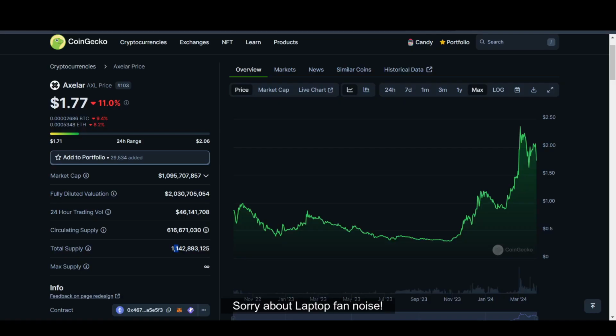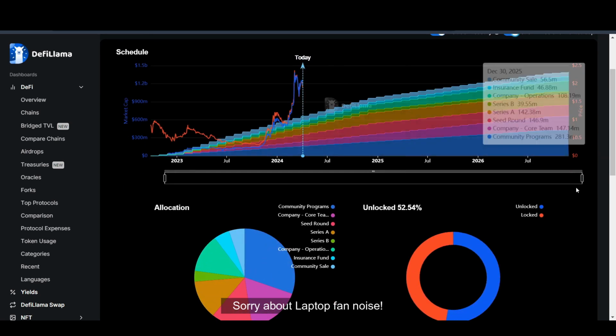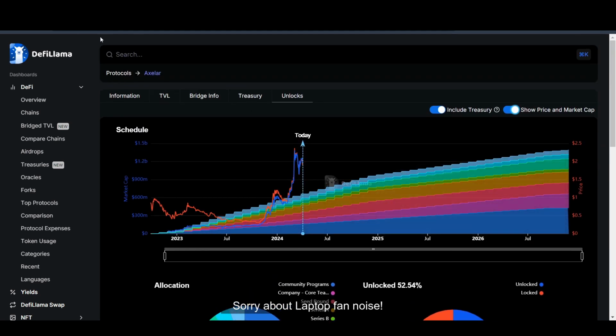But we still need to be extremely careful when it comes to the token, because as you see here, the circulating supply is still half of it. So let's look at that as well. As of now, we have this section. This is on DeFi Llama.